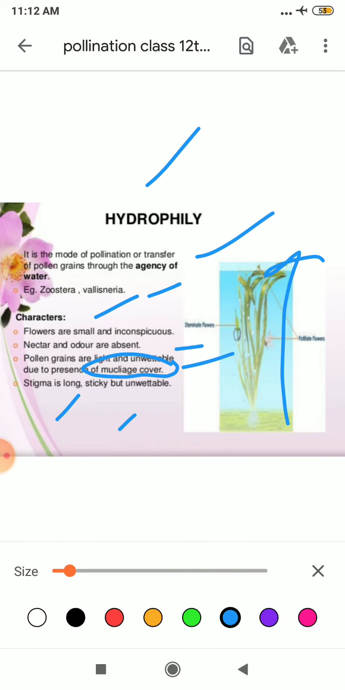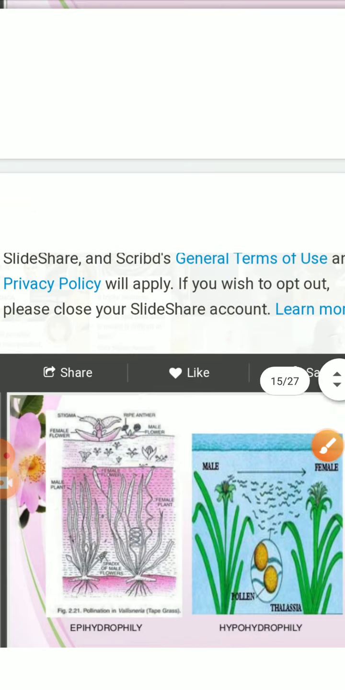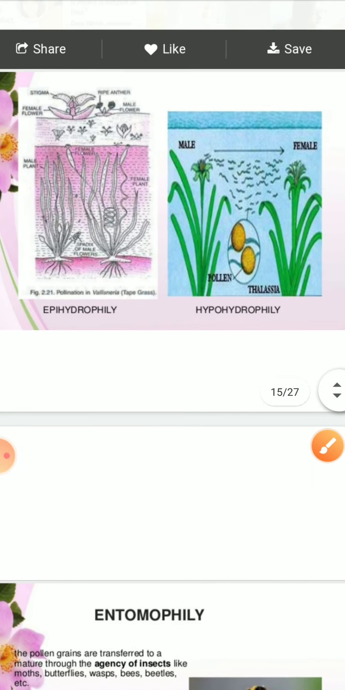Examples of hydrophily are Zostera and Vallisneria. Clear? Next, students, this is the example.